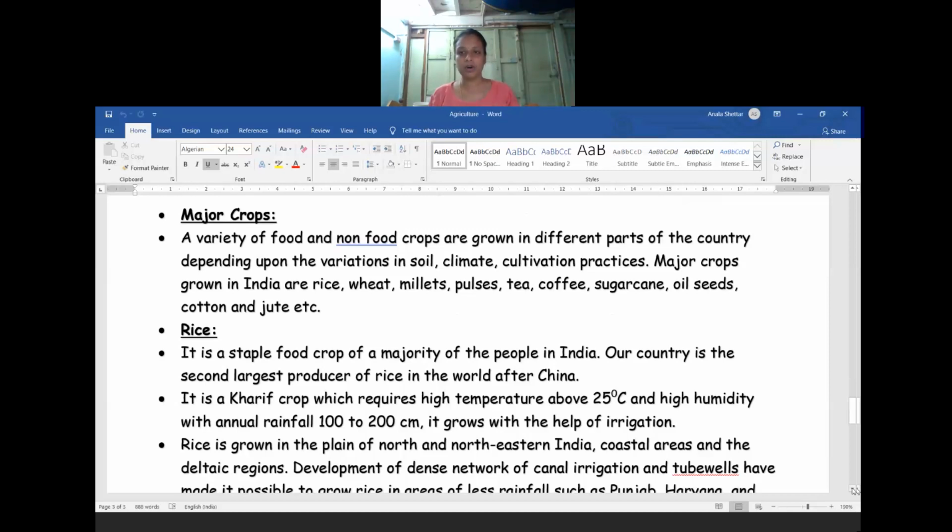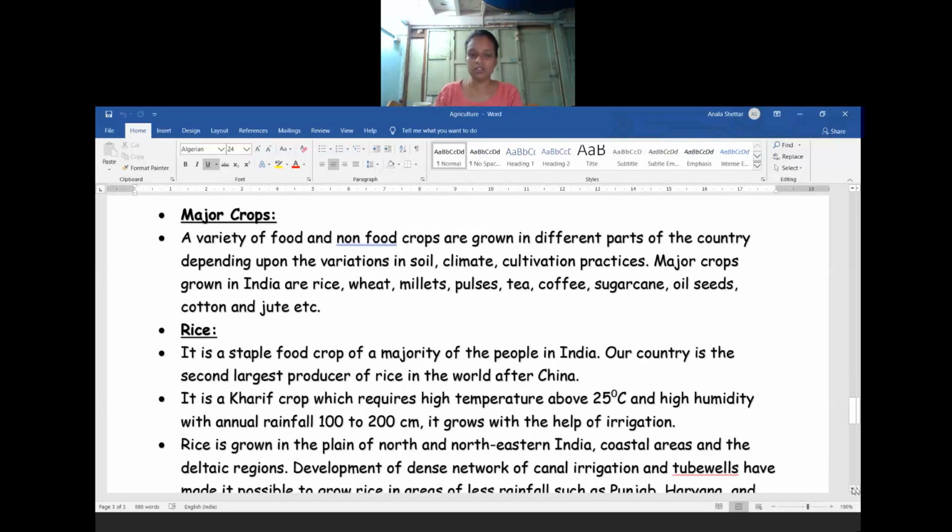So depending upon the factors needed to grow these major crops, that is variations in the soil, what kind of soil formation we are having, based on that only the farmers will grow. I have told climatic condition and the cultivation practices. What type of cultivation practices we are using, based on that only we can grow the major as well as non-food crops in our country.